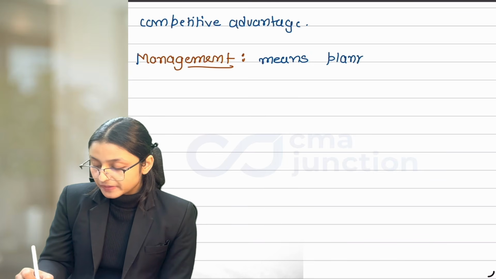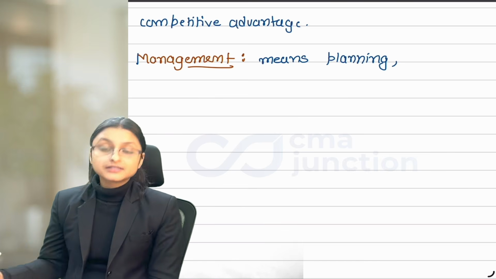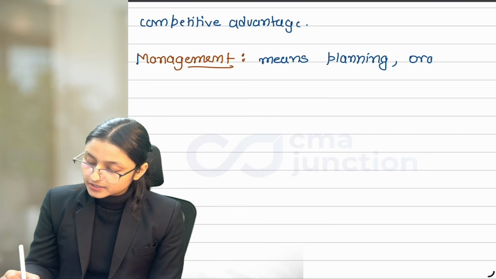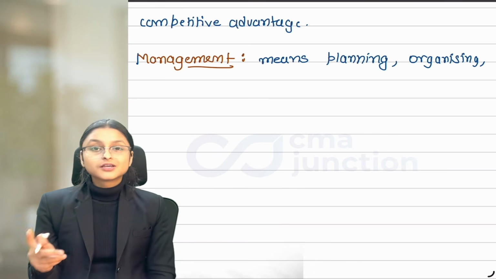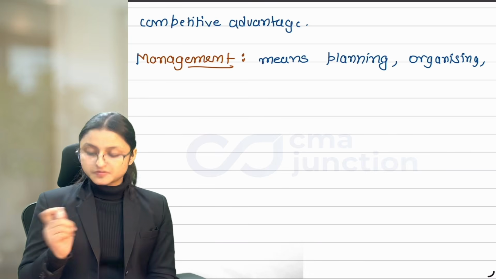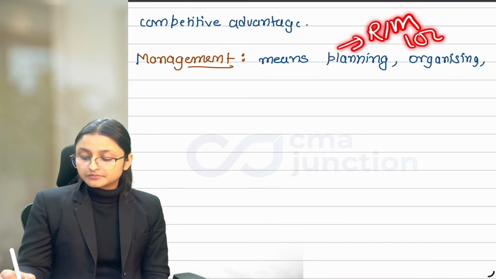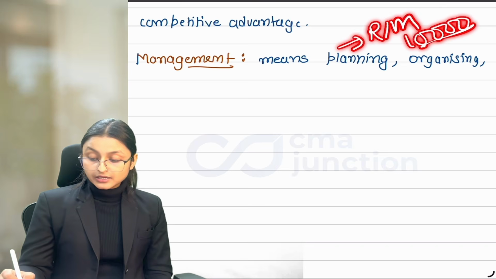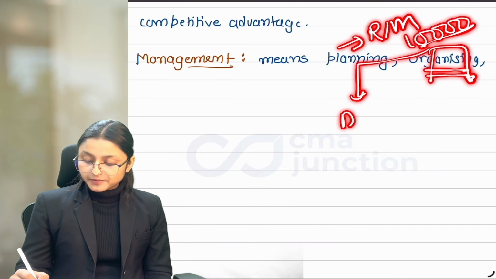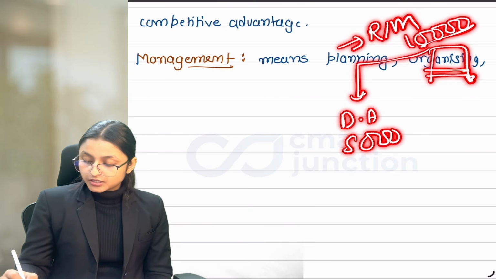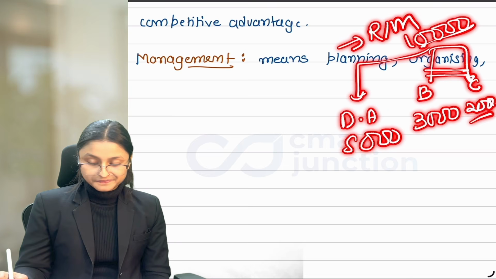In strategic cost management, what will you plan? You will plan the cost, that is, how much cost we can incur. Then we will organize that cost. We will divide that cost between different departments and different centers so that each center will be responsible for a specific amount of cost. Let's assume we have planned that raw material cost can at max go to 10,000 rupees. Now we will divide it between different centers. Let's assume department A can have 5,000, B can have 3,000 and C can have 2,000.